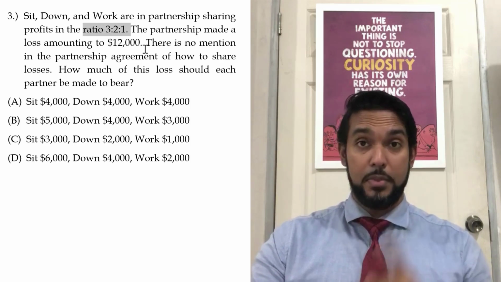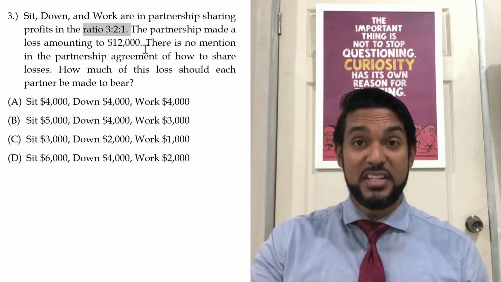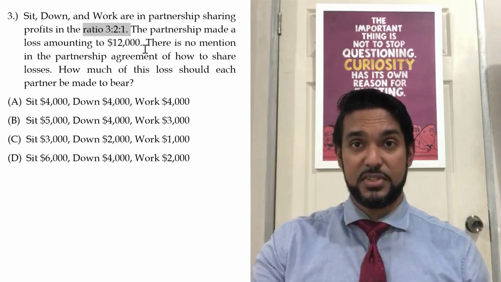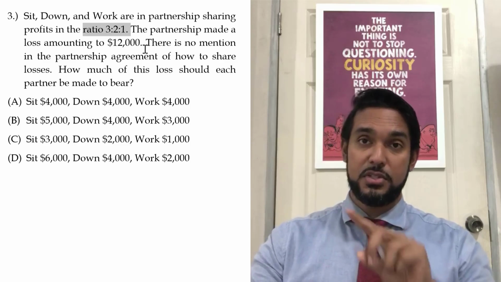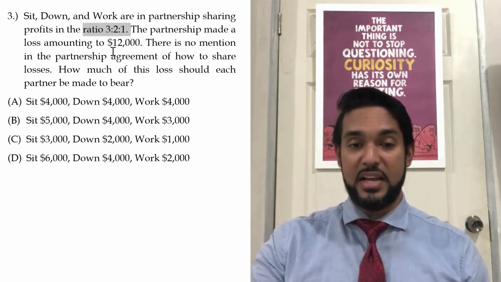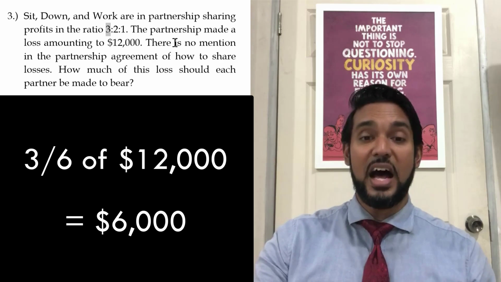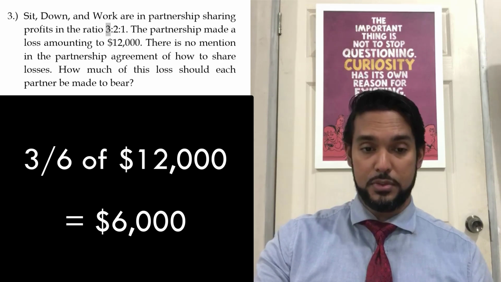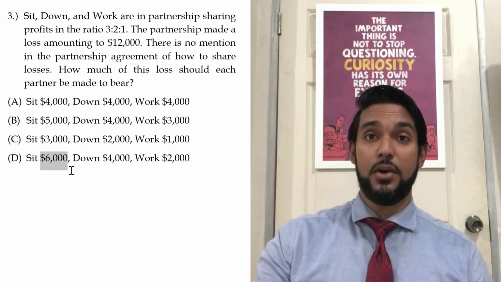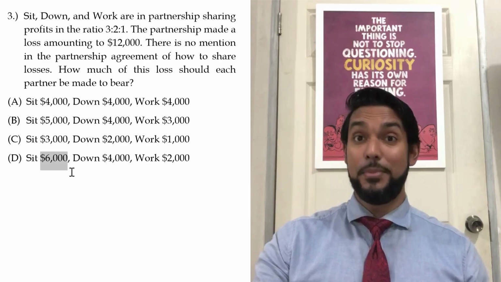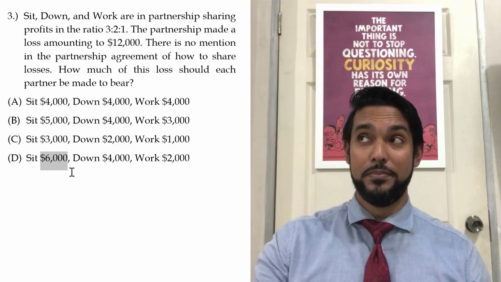So what did we learn back up in question 1? We add up the digits. 3 plus 2 plus 1 is 6. Then we take each of those digits over the 6 and multiply them in turn by the 12,000. So 3/6 is a half. A half of 12,000 is 6,000. And there's only one option with 6,000 down here. So whoever made this paper made it real easy for you if you know what you were doing.